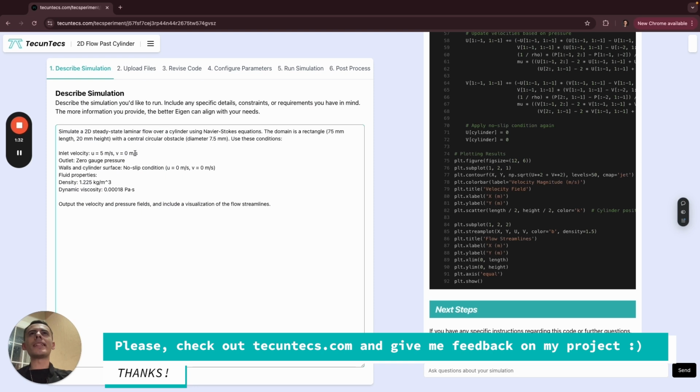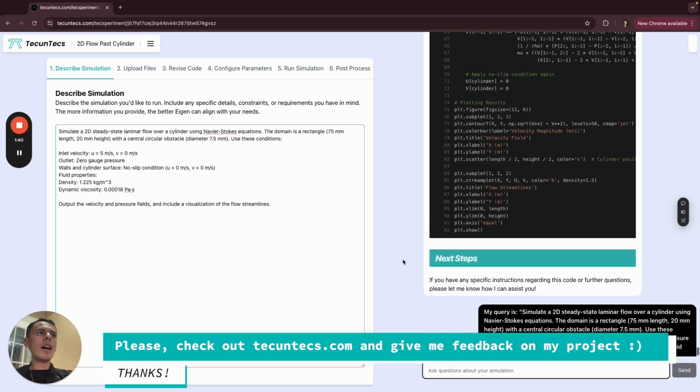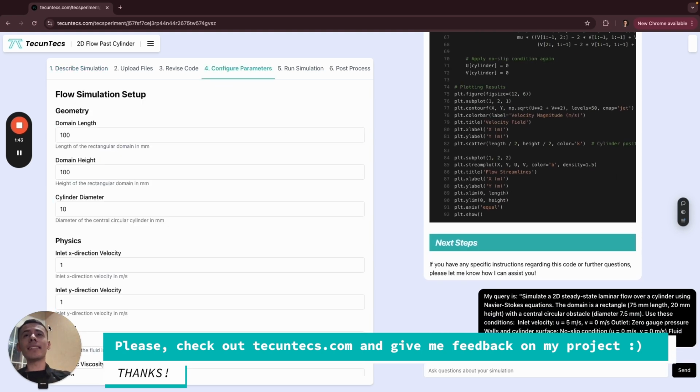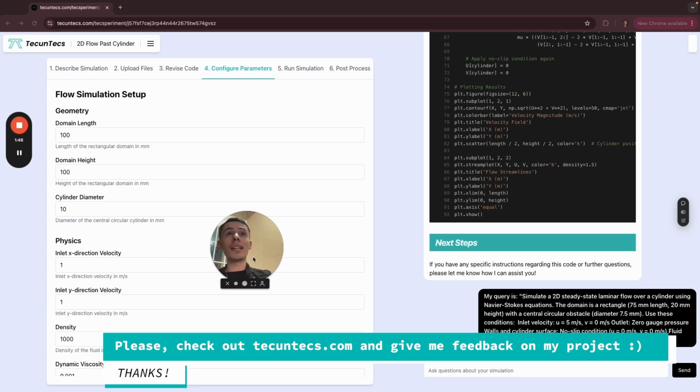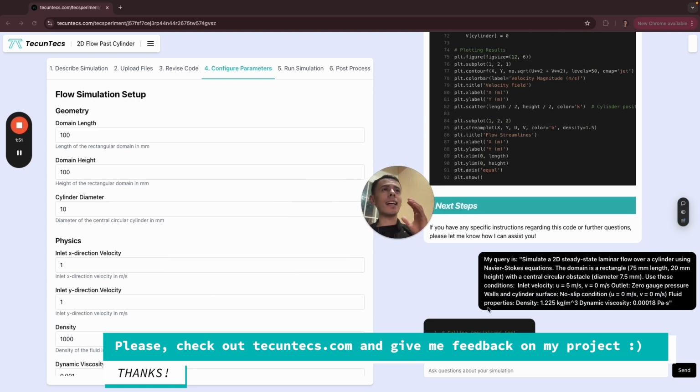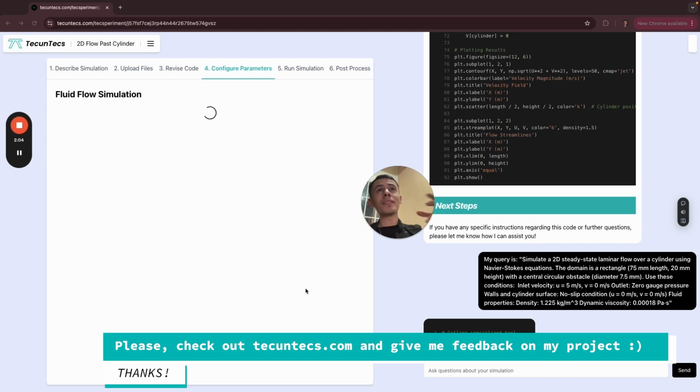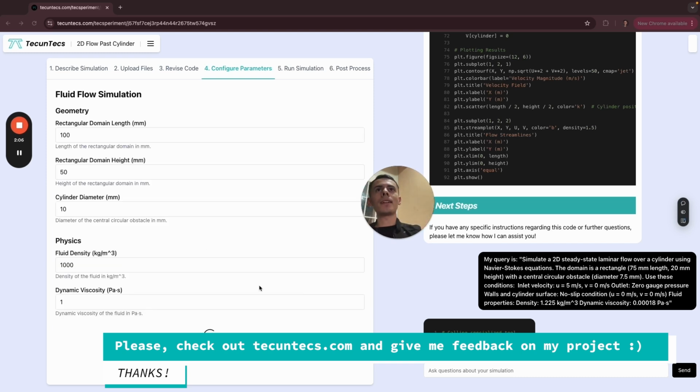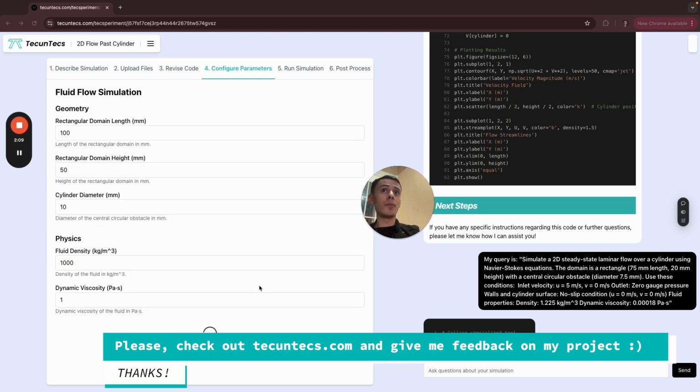So what is the experience like? For example, I can go here and say my query is this, and it's going to take a moment before it starts streaming the UI. This is generative UI for the input parameters. What that means is that I can support any simulation use case because these parameters are not fixed. Behind the scenes, it comes up with a strategy for the code base, and based on that strategy, it starts streaming the parameters that are relevant for the simulation.